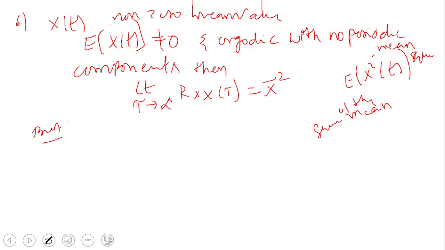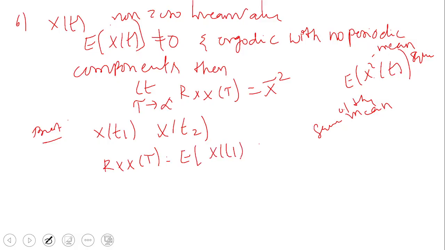Now we'll go for the proof. We are considering that x of t is a random process, ergodic with no periodic components. Then limit tau tends to infinity, Rxx of tau is equal to x bar square. Now consider the random process x of t with 2 random variables, x of t1 and x of t2. Then the autocorrelation function Rxx of tau can be written as E of x of t1, x of t2.